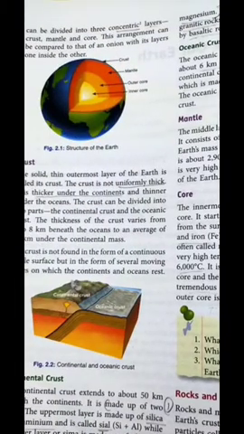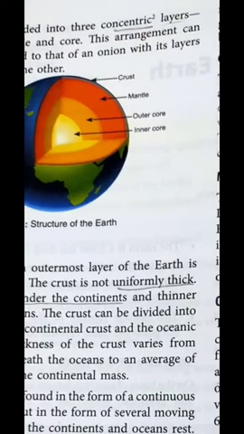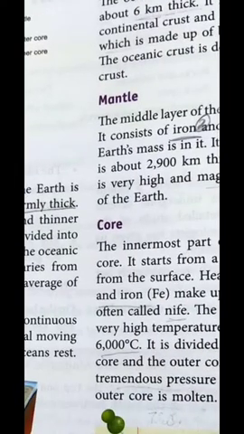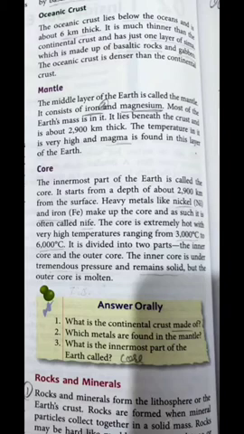As you look at this picture, from the top, the first layer is the crust, and the center part is the mantle. We are all talking about our earth, the inner earth. The first layer where we all are living is the crust. Below that layer we find the mantle, below that the outer core, and after that the inner core. The inner core always remains solid. On the contrary, the outer core is quite molten.